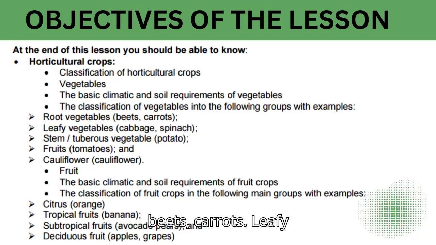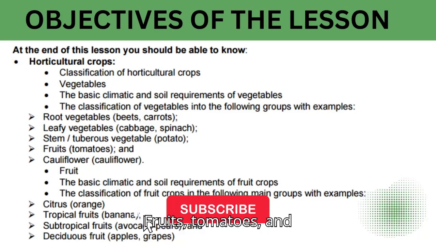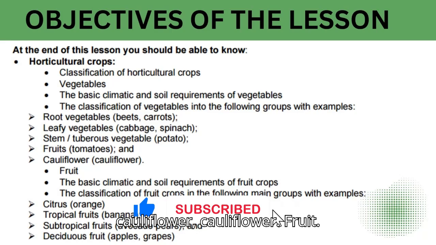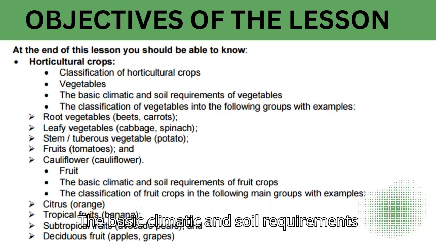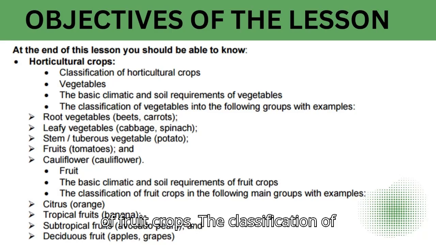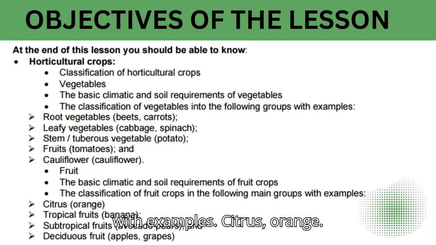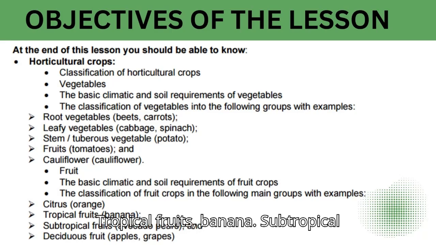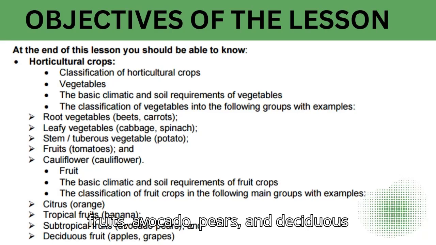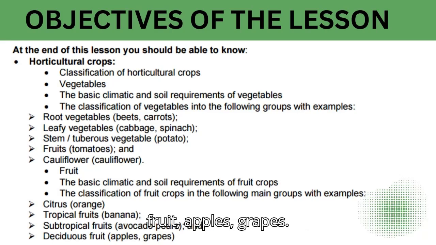Root vegetables, beets, carrots. Leafy vegetables, cabbage, spinach. Stem/tuberous vegetable, potato. Fruits, tomatoes, and cauliflower. Fruit. The basic climatic and soil requirements of fruit crops. The classification of fruit crops in the following main groups with examples. Citrus, orange. Tropical fruits, banana. Subtropical fruits, avocado, pears, and deciduous fruit, apples, grapes.